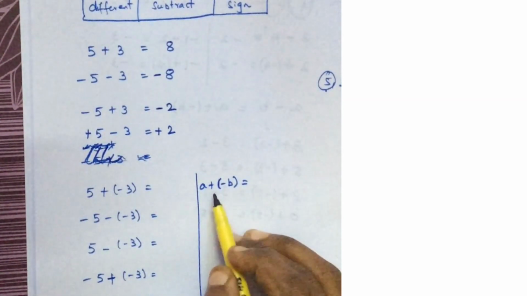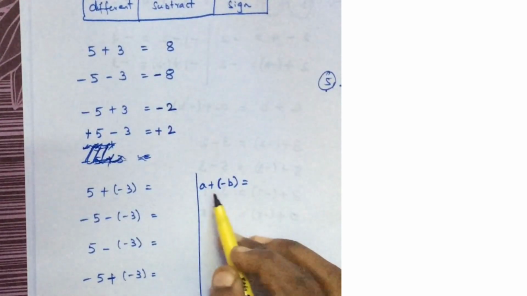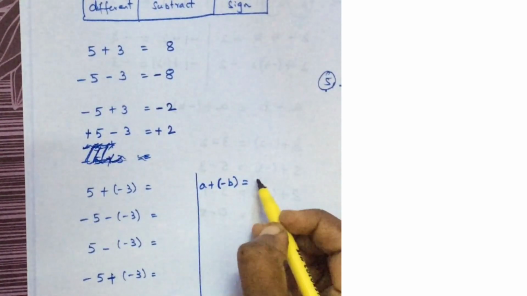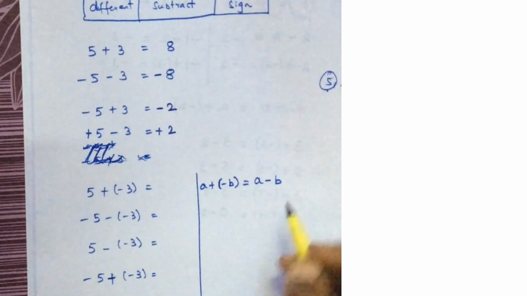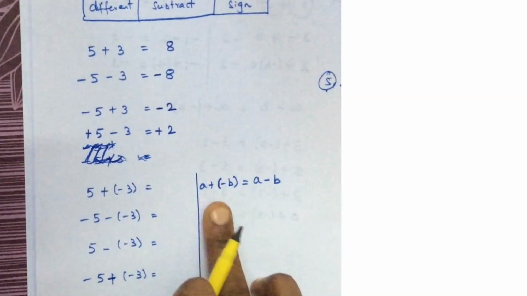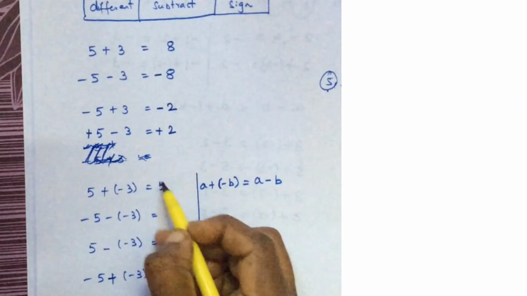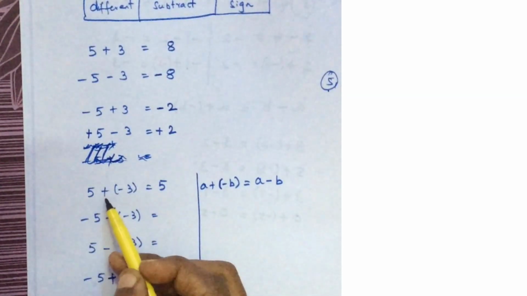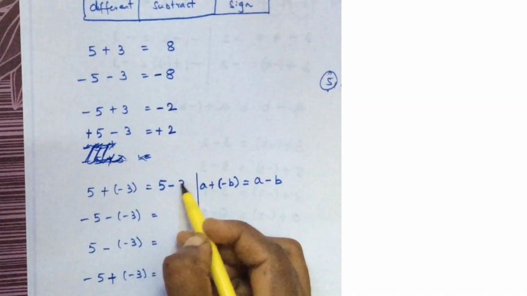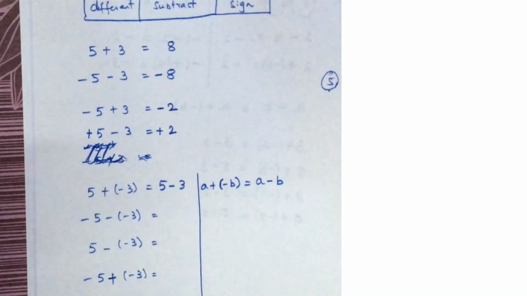Okay, this is adding a negative integer. a plus of minus b is equal to a minus b. You should know this. So what is this? Here a is 5, so 5 plus of minus 3 is equal to 5 minus 3. Now you know how to do this.